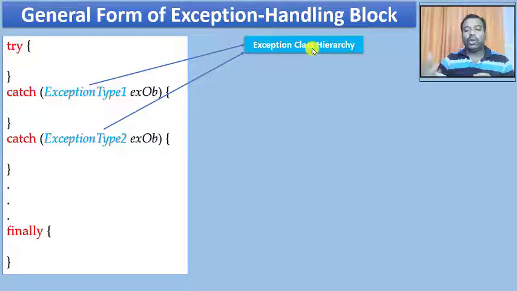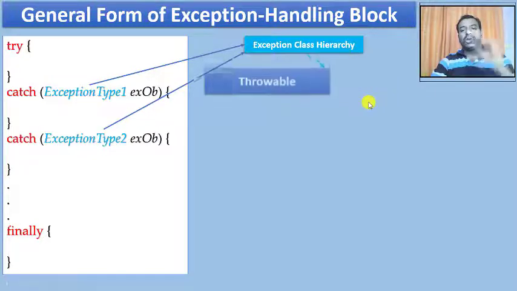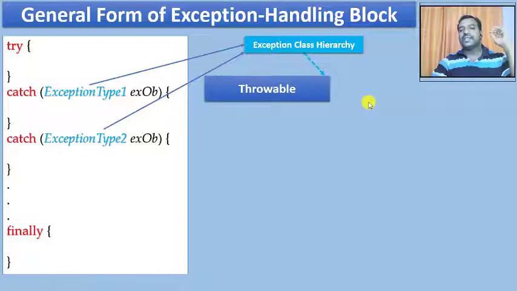Now, remember, at the top of this inheritance hierarchy we are going to have a class called the Throwable class. This is the topmost class of your exception class hierarchy. Whatever exception Java has, all those are inherited from the Throwable class only. Fine.